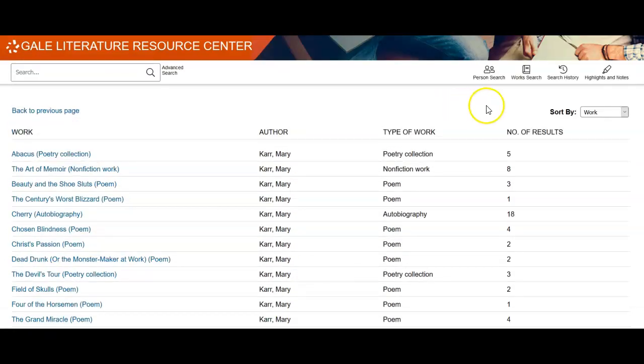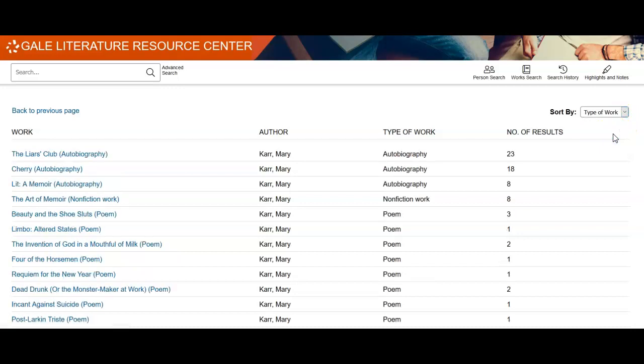In the Sort By box, click Type of Work to reorganize the result list. Here, all autobiographies are listed together, as well as poems. You will see the number of articles for the autobiography, The Liars Club.